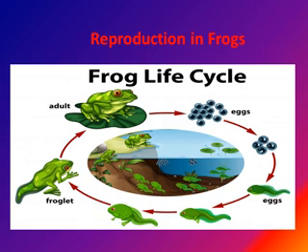Frogs go through an interesting life cycle which has them starting out in water and then moving on land. So the first stage in the life cycle of a frog is the egg. A female frog will lay a large number of eggs coated in a jelly-like substance to protect them. These are called spawn.